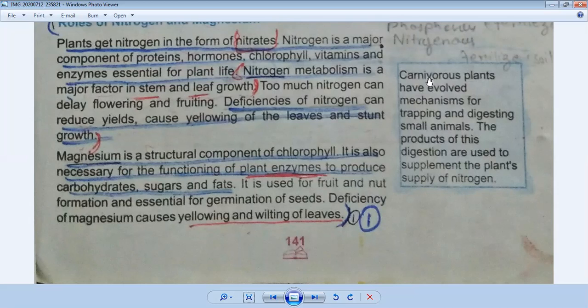So here we are talking about carnivorous plants. This is a very amazing fact. Carnivorous plants have evolved mechanisms for trapping and digesting small animals. So there is a plant which is called a carnivorous plant. Its mechanism works like that: it traps insects and digests small animals. The products of this digestion are used to supplement the plant's supply of nitrogen. So when it is digesting, at that time it produces nitrogen, which is an important factor for the growth